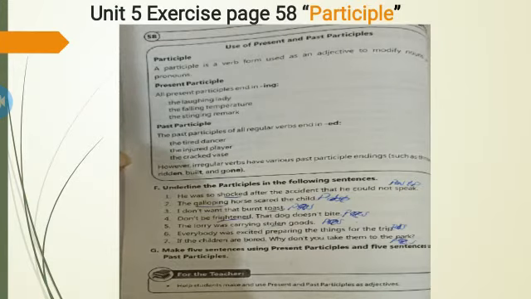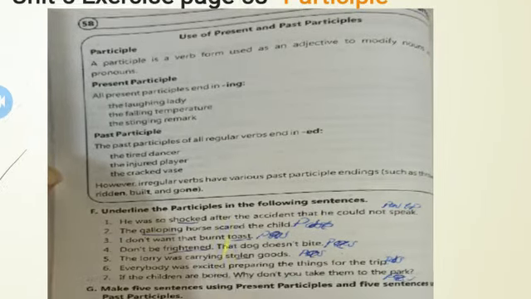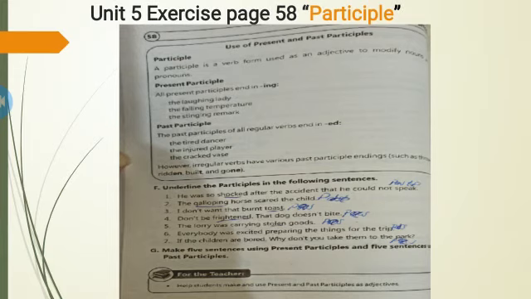Then there is the exercise on page number 58, the exercise of participle. First, there is the definition. A participle is a verb form used as an adjective to modify a noun or a pronoun. Then there is the present participle and the past participle. Then there is an exercise on this page. You will have to find out which are the present participles and which are the past participles.